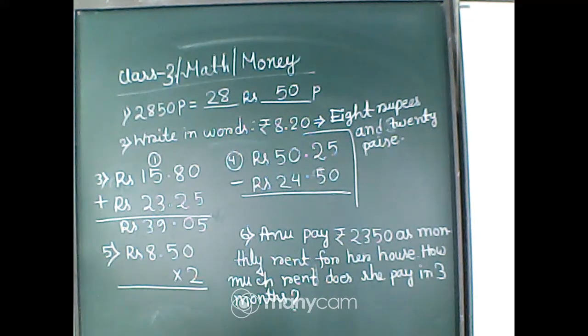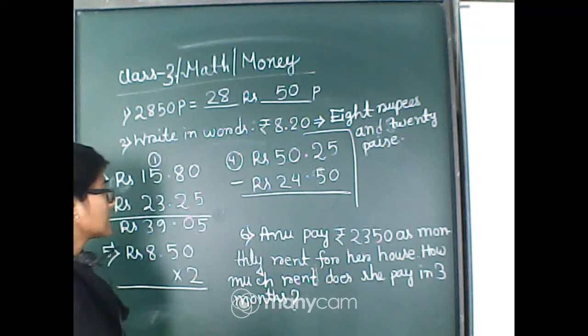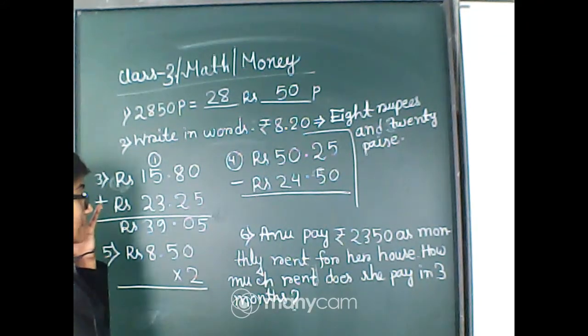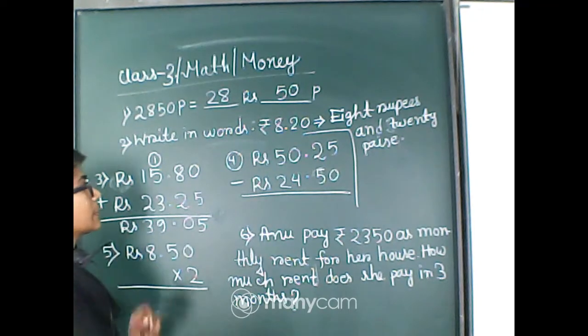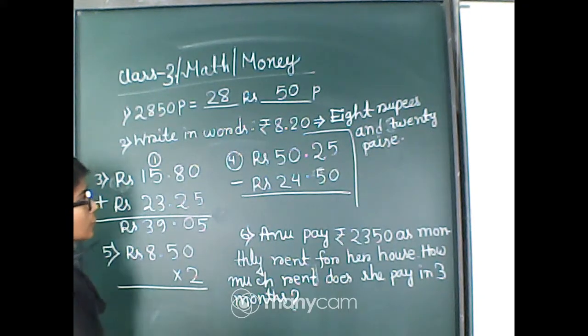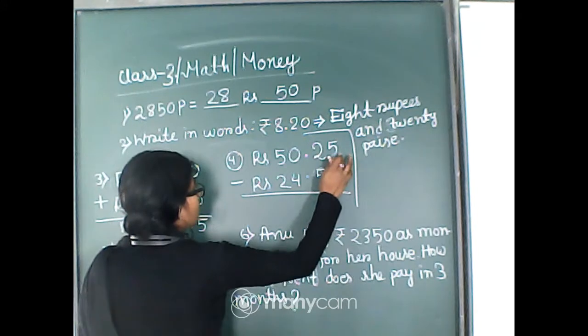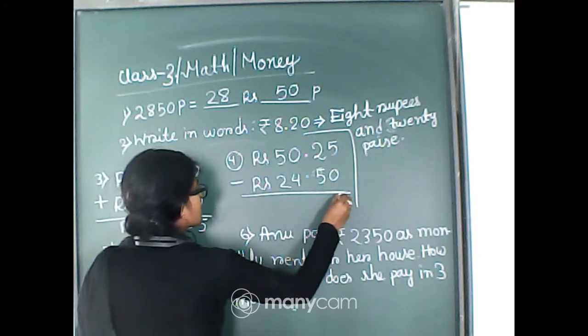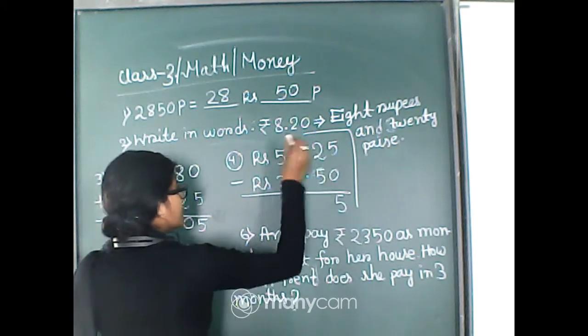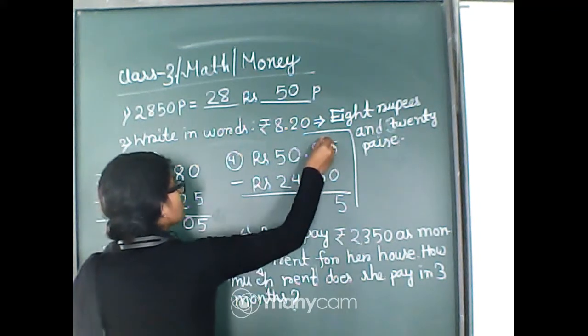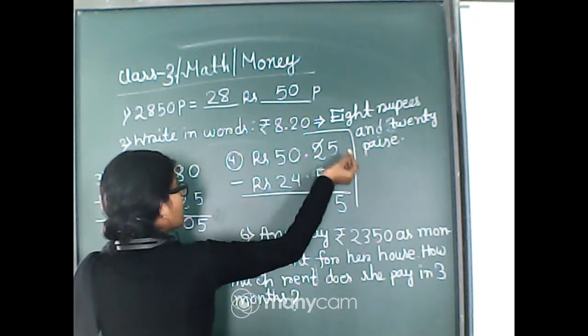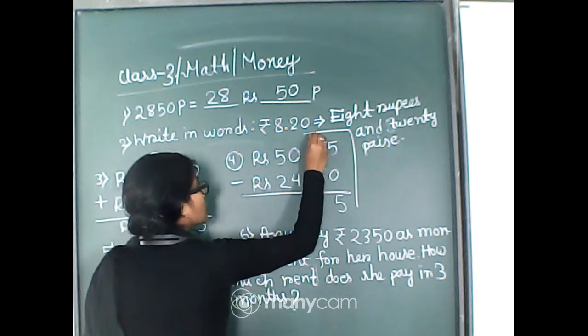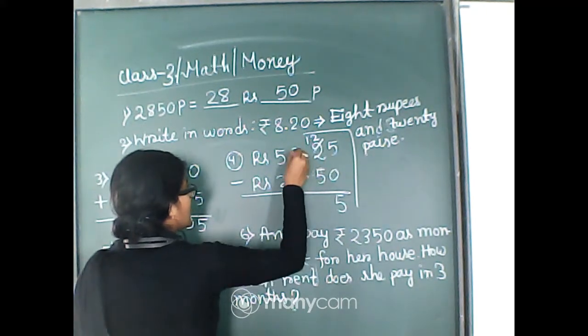Okay. Now the subtraction. Now it's the time for the subtraction. We have to subtract rupees 24.50 from rupees 50.25. So 5 minus 0 is 5. Now 2 is smaller than 5, so this 2 will become 12, and that is 10.